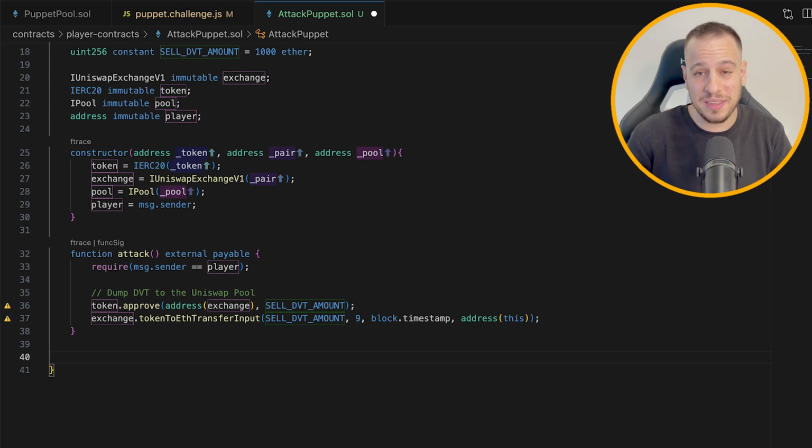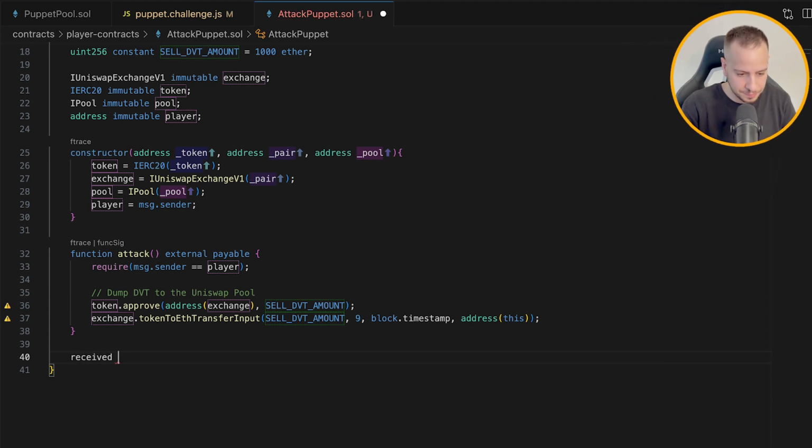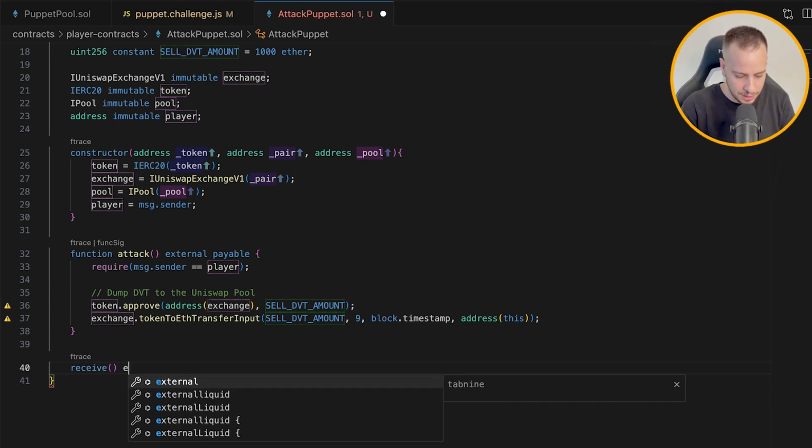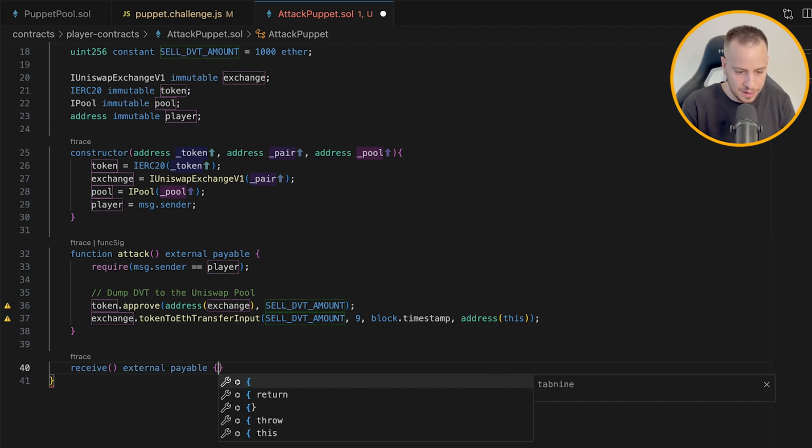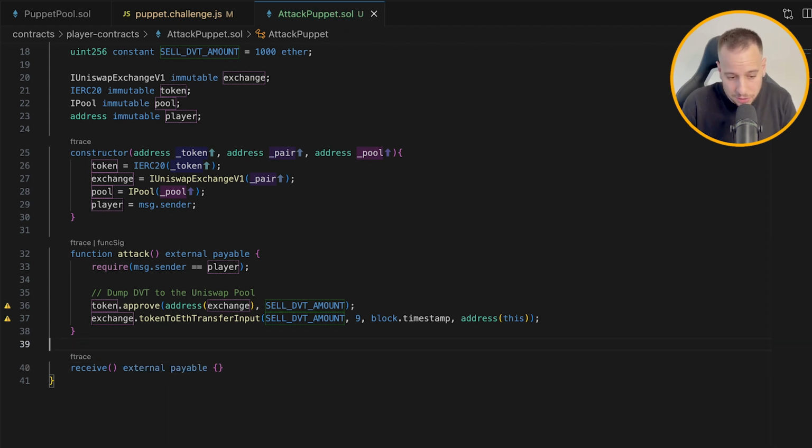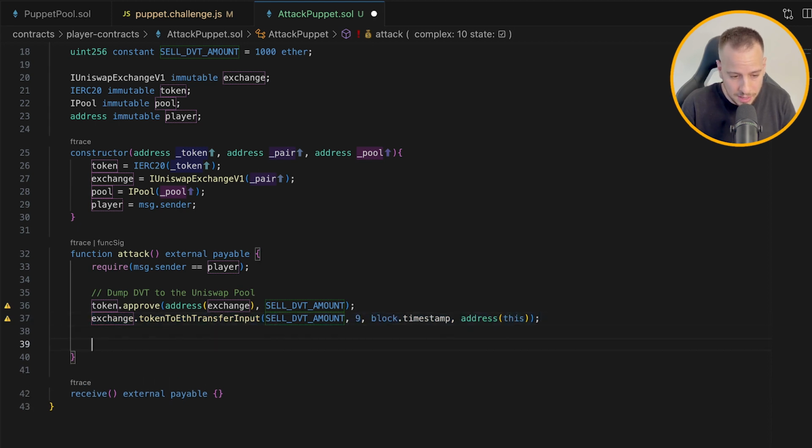Now, in order to receive ETH in this smart contract, we need to make a receive default fallback function. So I'm going to define here receive, and it will be an external and payable function. So this contract now is able to receive ETH from the Uniswap smart contract. Awesome. Now that we dumped the DVT tokens to the Uniswap pool, we got the ETH. We're going to use all this ETH that we have in order to get the DVT tokens from the lending pool that is vulnerable to oracle price manipulation.